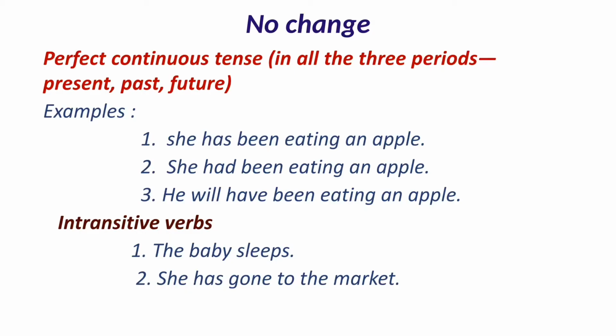All the perfect continuous tenses in all the three periods, whether it is present, past or future, cannot be changed into passive form. Examples are here. She has been eating an apple. This is present perfect continuous tense. She had been eating an apple, past perfect continuous tense. He will have been eating an apple. This is future perfect continuous tense. So we can't change these sentences into passive form.